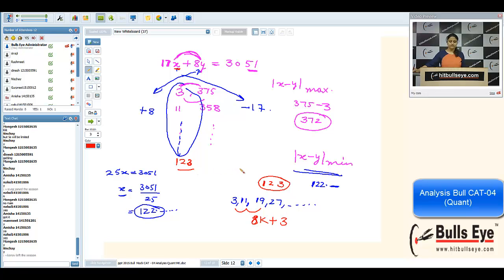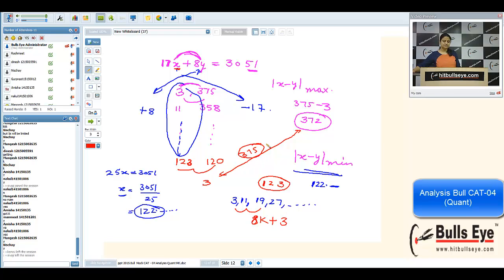We know the value of x now. We will calculate the value of y accordingly. Then we will take the difference. It comes out to be, I think, 120. So what is the difference here? 3. What was the question? We will add up both these. So what is the answer in this case? It is 375. Is it okay, all of you?